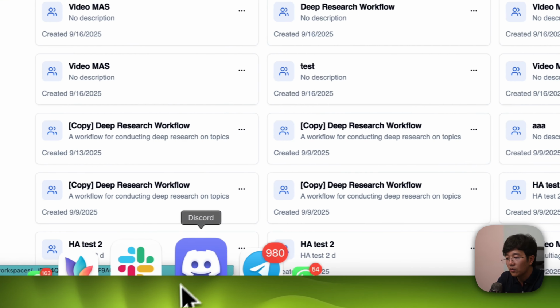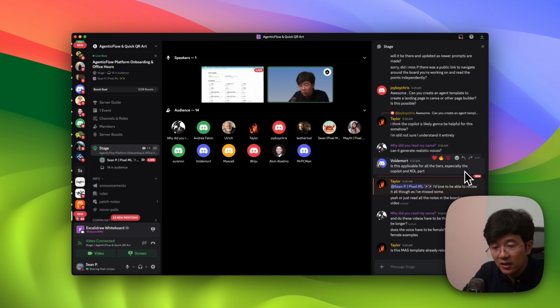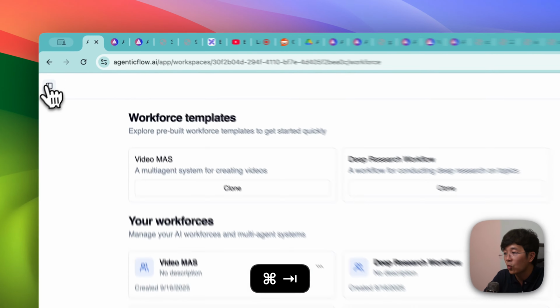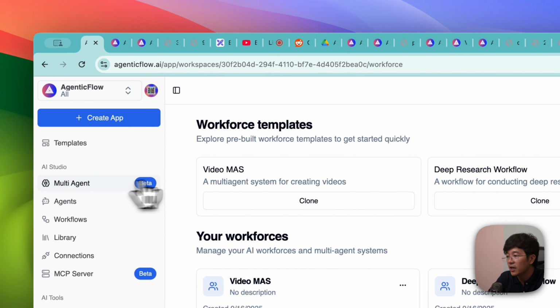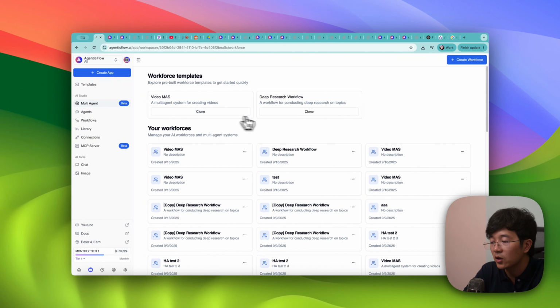I will pause a bit and go back to Discord. Let me answer this question. Yes, the MAS template is already released. You can go into your workforce, just go into multi-agent. You see these 2 templates are already available. You can click on clone and play around with them.